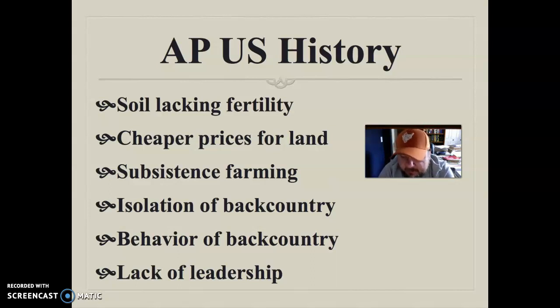When you practice subsistence farming, that means that usually there's not a lot of money for profit, so you don't have money to hire farmhands, you don't have money to invest in slaves. Very few, really nobody pretty much had slaves in the backwoods area, because they just didn't make the money. They didn't have the money to invest in a slave.